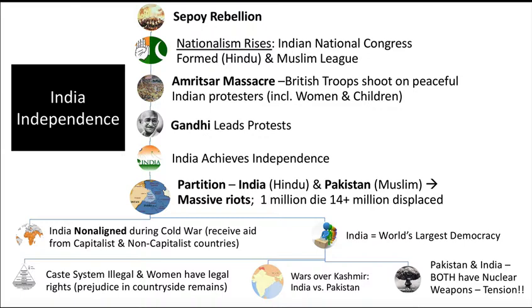So it's following this event that we start to see Gandhi take on a very key role as a figure in Indian nationalism and the move towards Indian independence. Gandhi ends up becoming the leader of the Indian National Congress. Okay, with this, I'm going to flip to a different slide, and we're just going to really focus in on Gandhi.